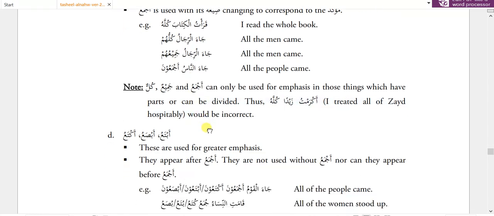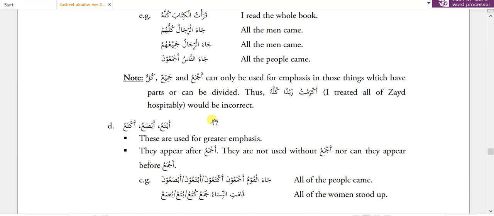Now, kullun, jami'un and ajma'u can only be used for emphasis in those things which have parts or can be divided. Thus, akramtu zaidan kullahu, I treated all of Zaid hospitality, would be incorrect.